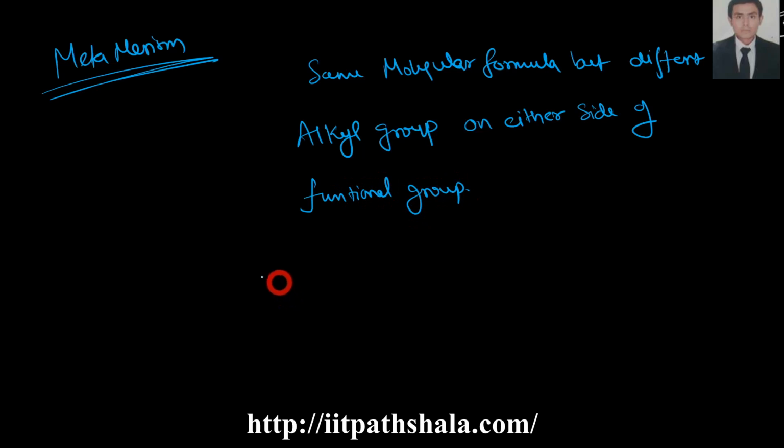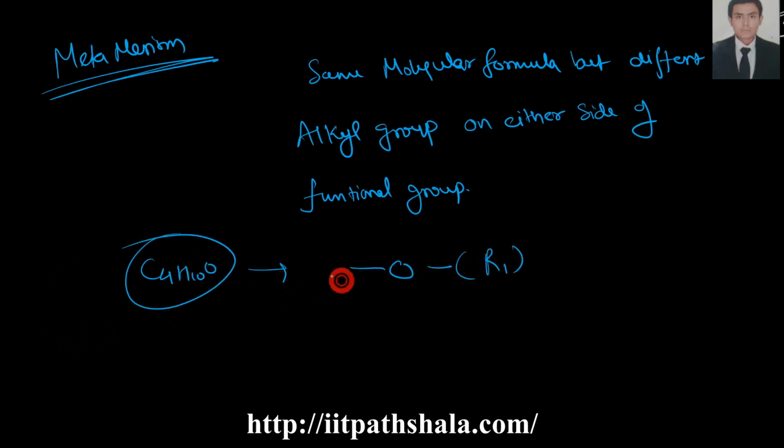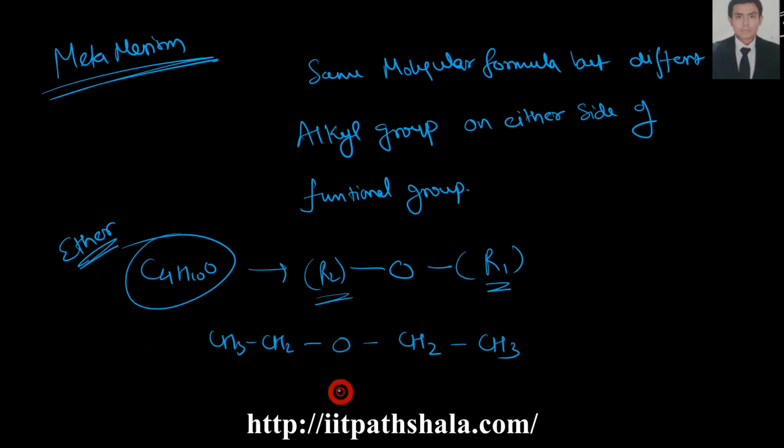For example, C4H10O. Now you are using ether here. Ether carries R1 and R2, two different or two same alkyl groups. From this, what I can form is CH3CH2OCH2CH3.